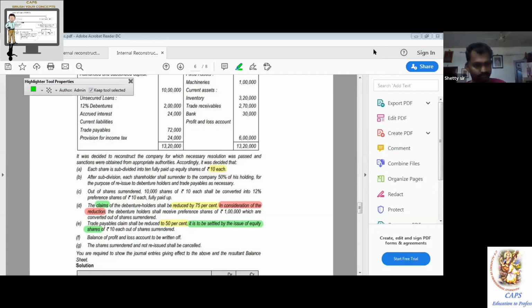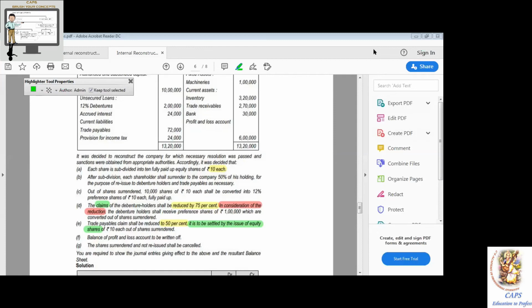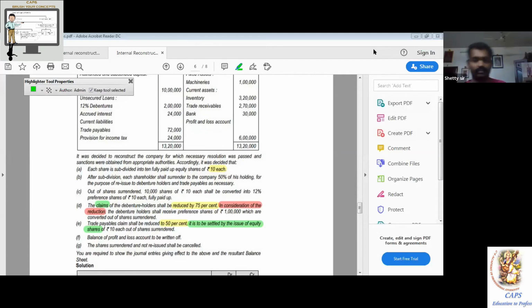Being entire claim forgone in lieu of issue of equity shares, 50% in lieu of equity shares of rupees 36,000. Close the bracket.